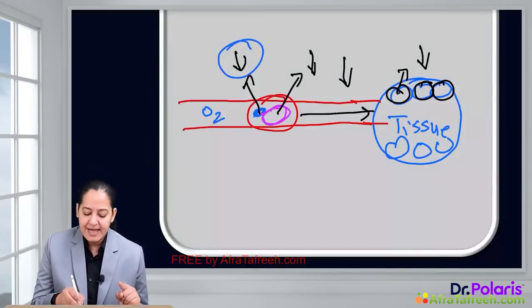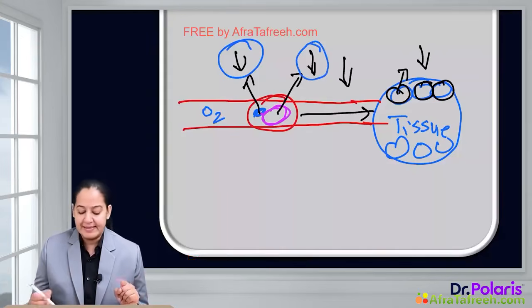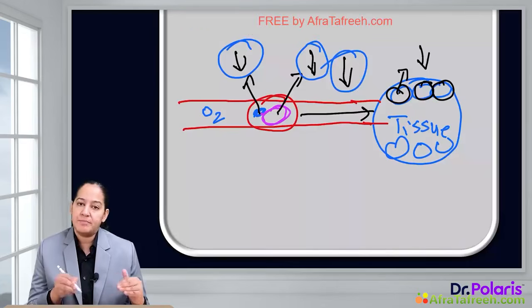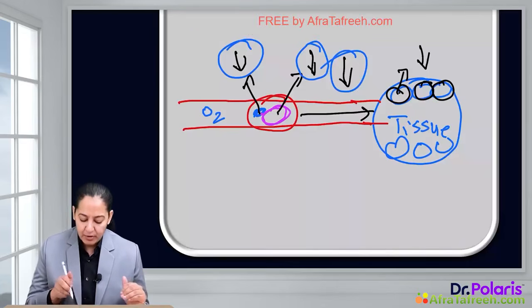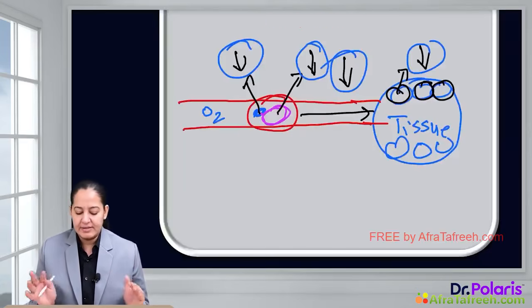When hemoglobin is less, it is known as anemic hypoxia. When blood supply to that organ is less, it is known as stagnant hypoxia. And the last one, when the cells or the tissue cannot utilize the oxygen present in the blood, is known as histotoxic hypoxia. So the 4 types of hypoxia you can learn in this diagram.